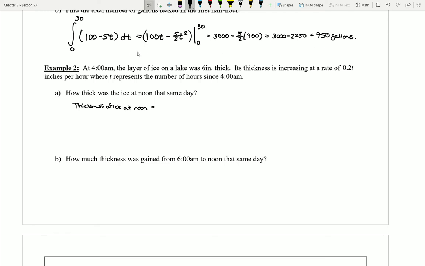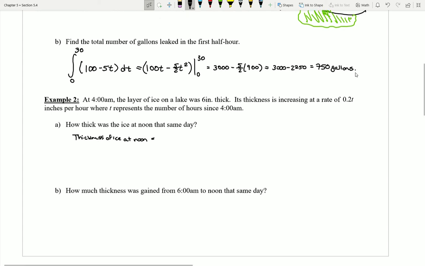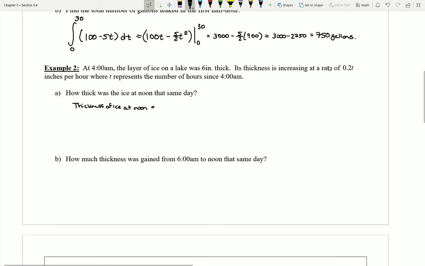Kind of like up above in example 1 part B, we found out in this first half hour how much liquid had left the tank. We found the change in the total liquid. So if we integrate here, we'll just find out how much the thickness has changed, but we have to keep in mind that it was already 6 inches thick. So what I'll have to do is take into consideration the current thickness, and then add on to that the change from 4 a.m. to noon, that would be over 8 hours.